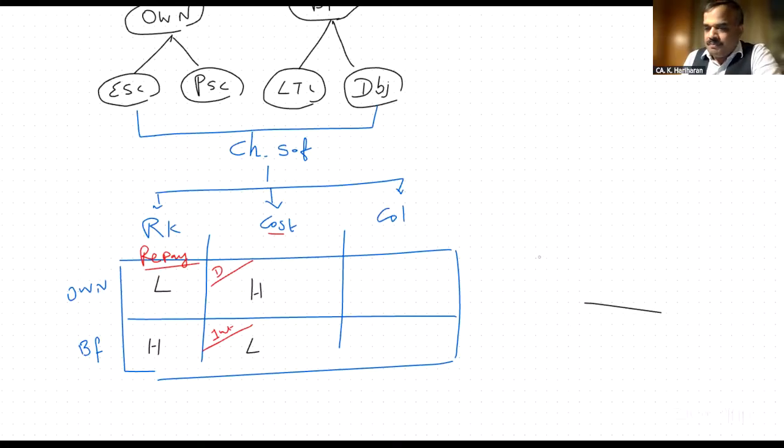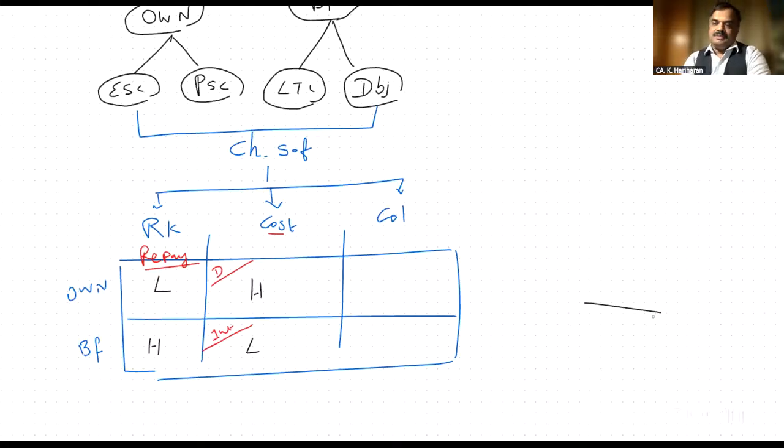There is no doubt. But dividend expectation of the shareholders is always higher than interest expectation of the loan holder. If you are a shareholder, your expectation of dividend will be much higher than whatever I'm paying as interest to the loan holder, because shareholders are owners of the company. They are taking risk also. Am I right or not? Therefore, their expectation with respect to return also will be high.